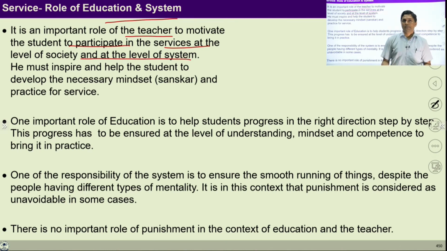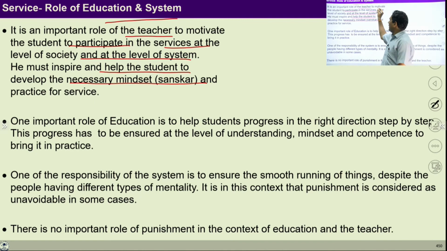Our education system and our teachers should give importance to these kinds of activities and motivate their students. They should prepare their students with the competence so that they may create such systems to run the whole system smoothly. They must inspire and help the students to develop the necessary mindset and practice of service.